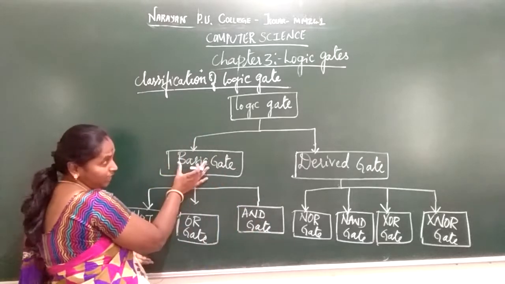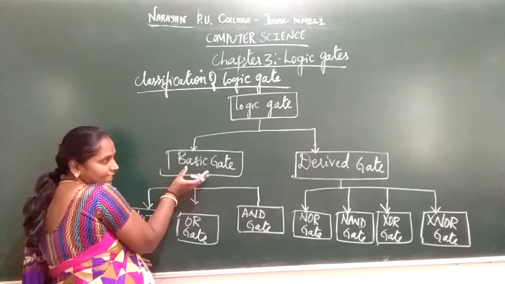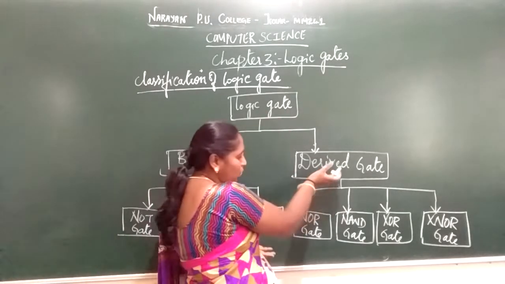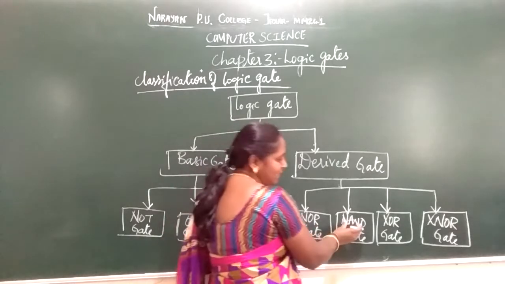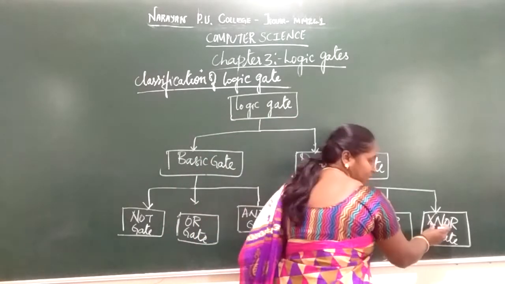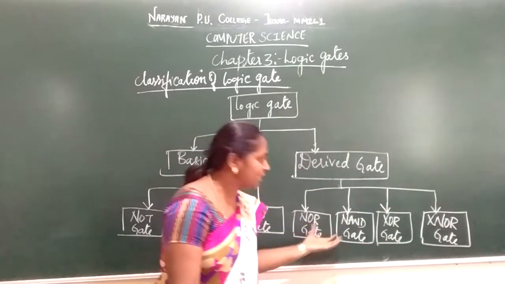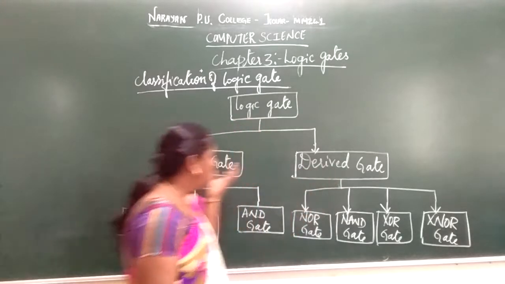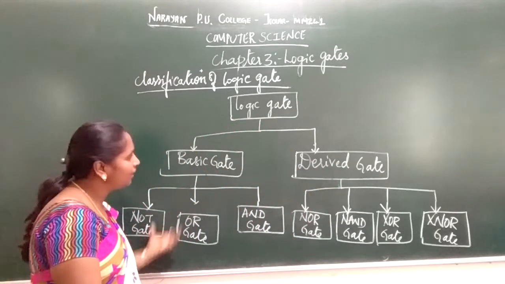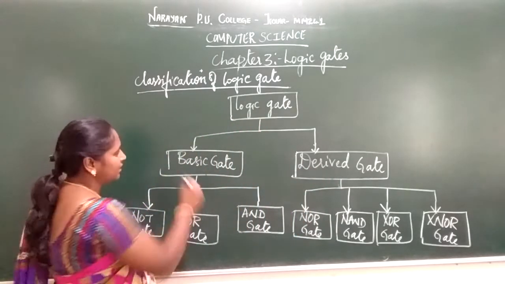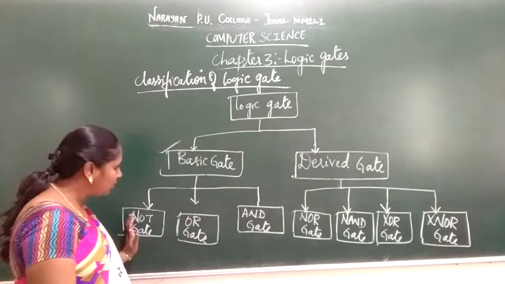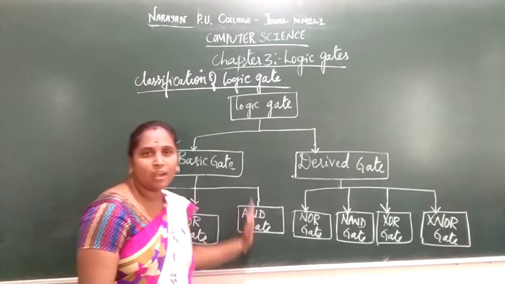In the derived gate, you have the NOR gate, NAND gate, XOR gate, XNOR gate. So there are four classifications under the derived gate and three under the basic gate. First we will discuss the basic gates, that is the NOT gate, OR gate and AND gate.